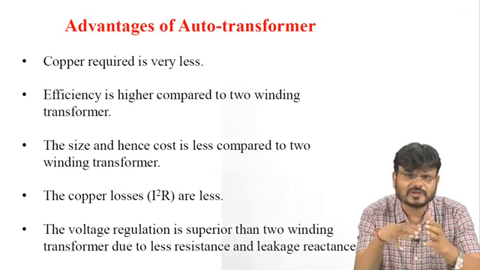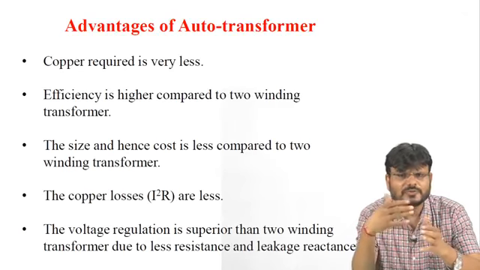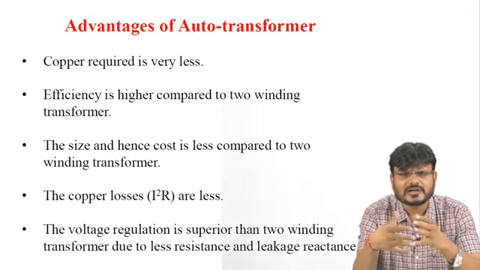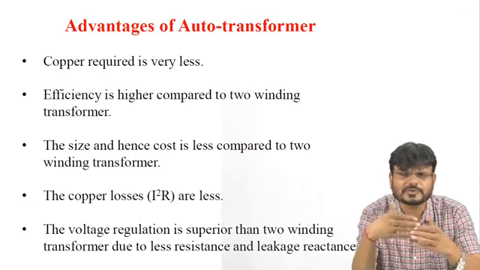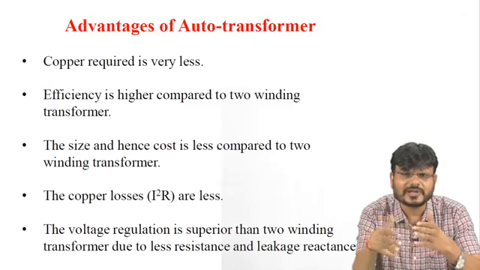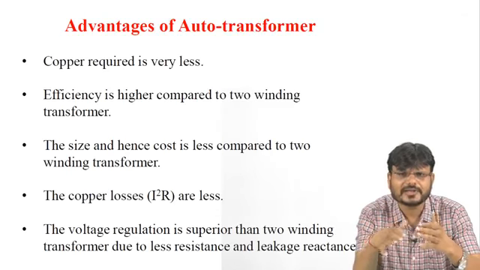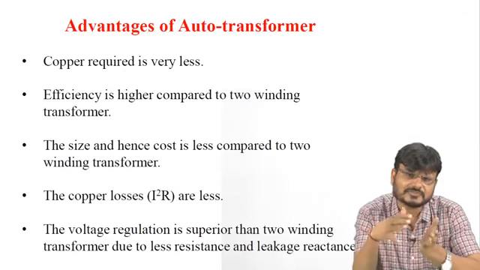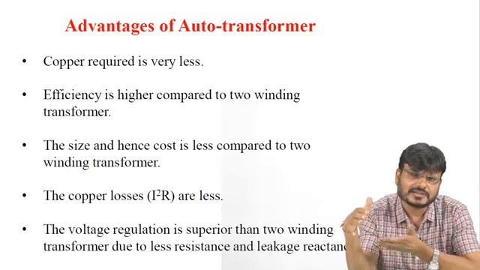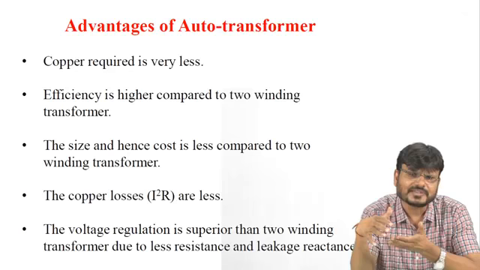In the auto transformer, you are able to reduce the resistance and inductive reactance of the winding, so the voltage drop is less. That means the voltage you get at the secondary side is more.